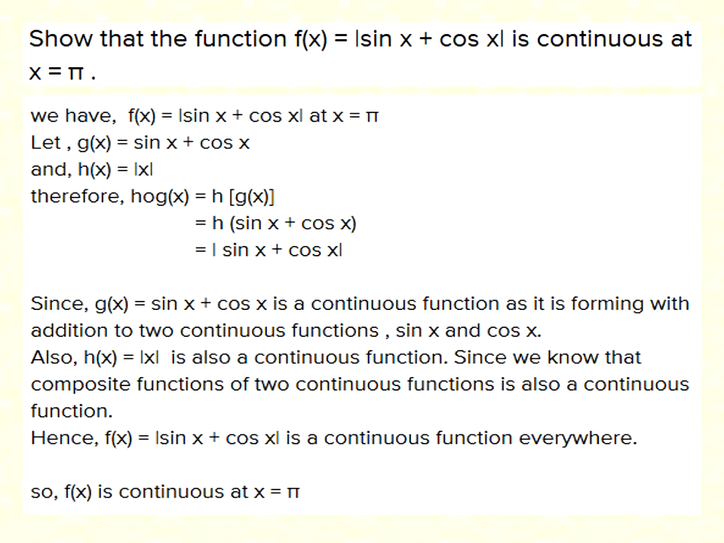Also h(x) equal to modulus of x is also a continuous function, since we know that composition of two continuous functions is also continuous. So f(x) equal to modulus of sin x plus cos x is a continuous function everywhere. So f(x) is also continuous at x equal to pi.